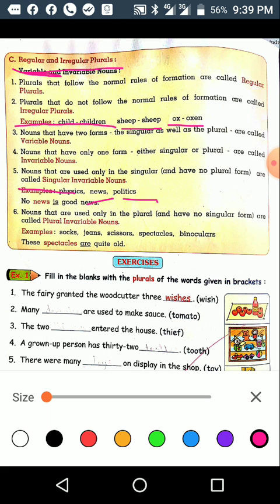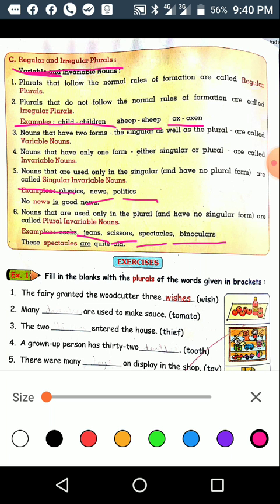Then sixth point, nouns that are used only in the plural and have no singular form are called plural variable nouns. For example, socks, jeans, scissors, spectacles, binoculars.